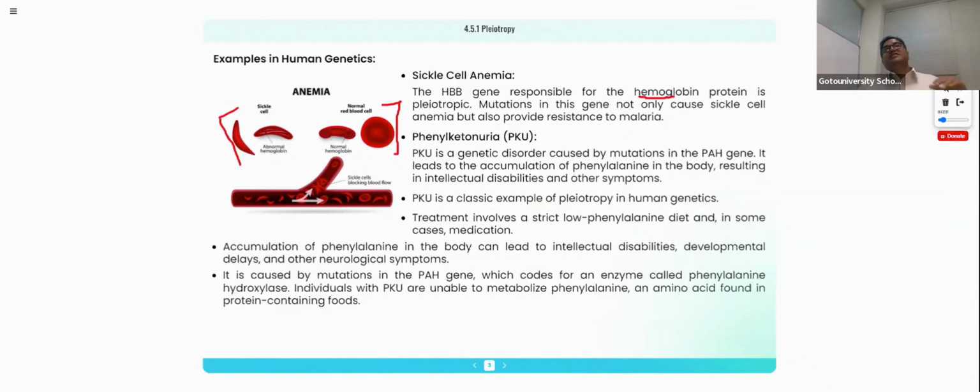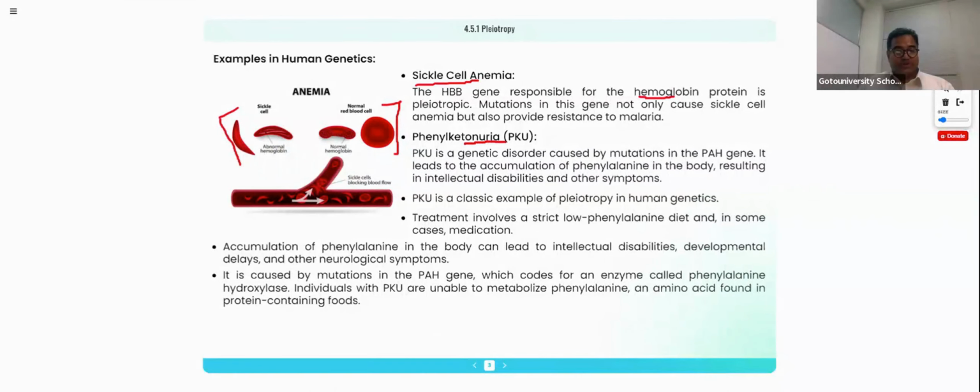That means this sickle shape RBC will go for quick death, so that the RBC will come down in its volume. That particular condition we are calling anemia, which is because of the sickle shape RBC. That is sickle cell anemia. Again I'm repeating, sickle cell anemia is because of the reduction in the RBC count. The reduction in the RBC count is because of the sickle shape RBC. The sickle shape RBC is because of the defective hemoglobin. Defective hemoglobin is because of the defective allele. The same concept we can narrate in phenylketonuria.